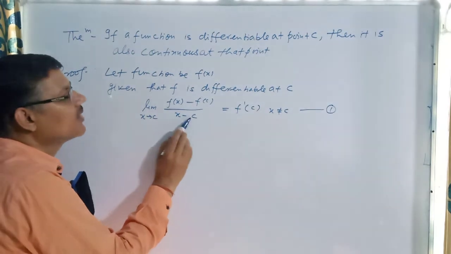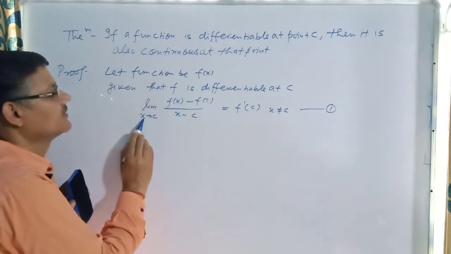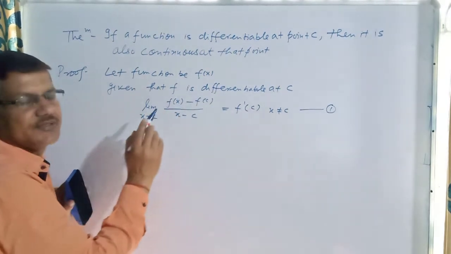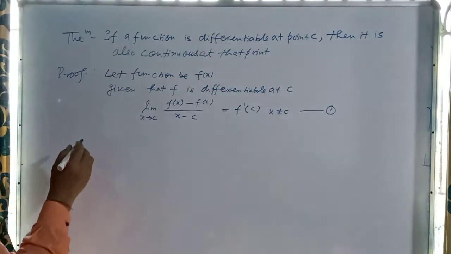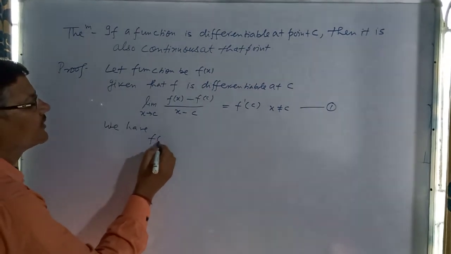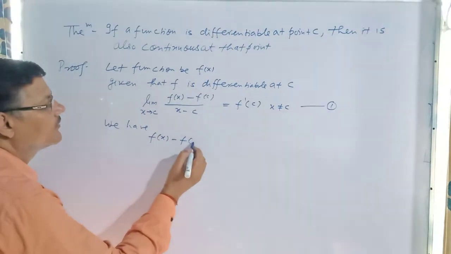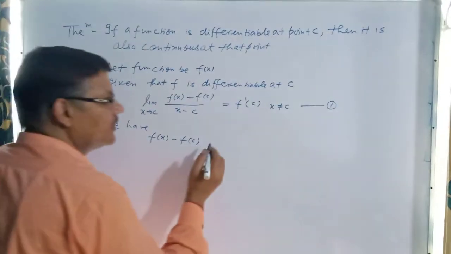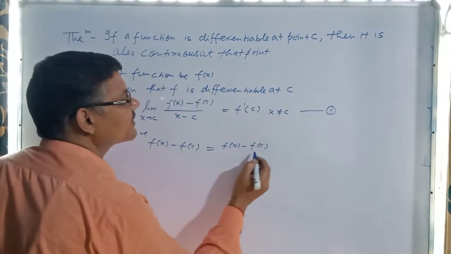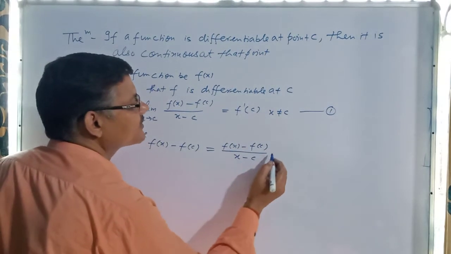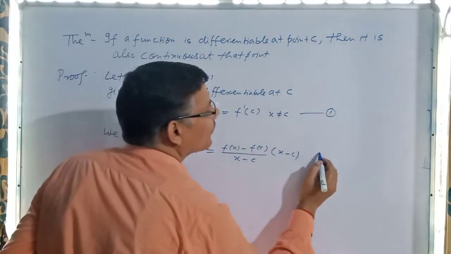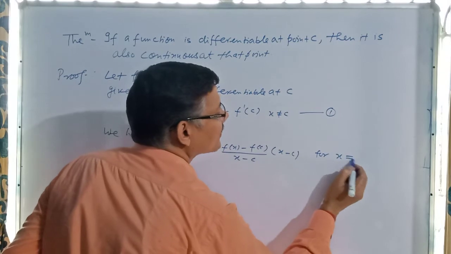On putting x minus c equal to h, x tends to c means h tends to 0, and the corresponding change is there. Now we start here, we have f(x) minus f(c). We start from here: f(x) minus f(c) is equal to, dividing it by x minus c and multiplying it by x minus c, for x not equal to c.